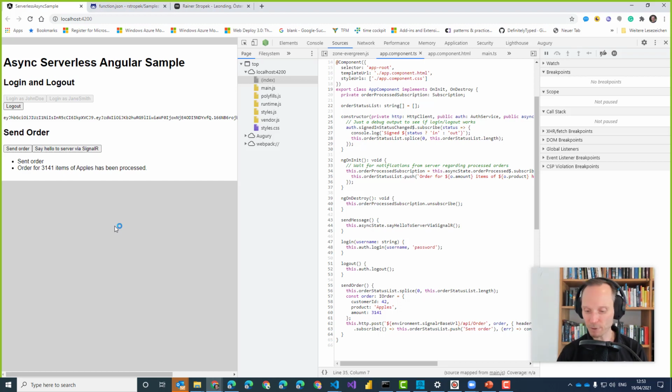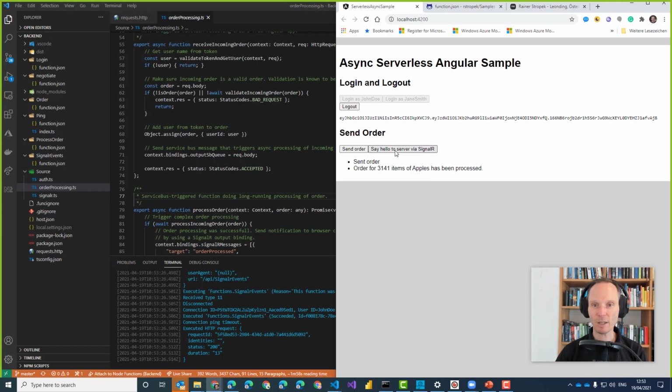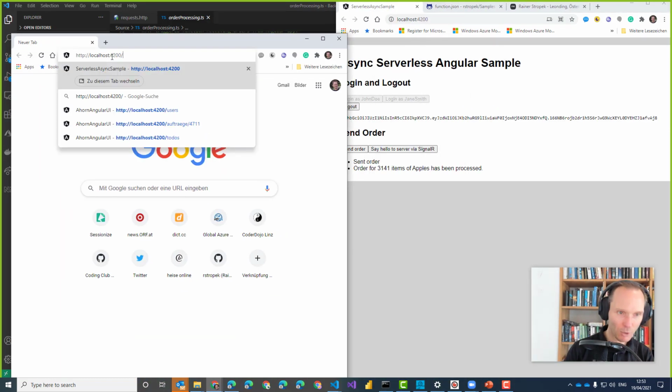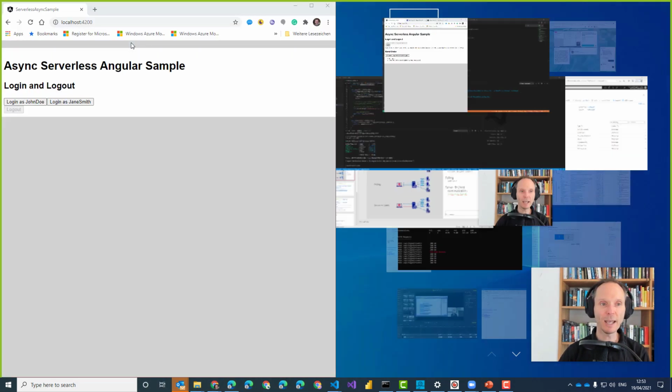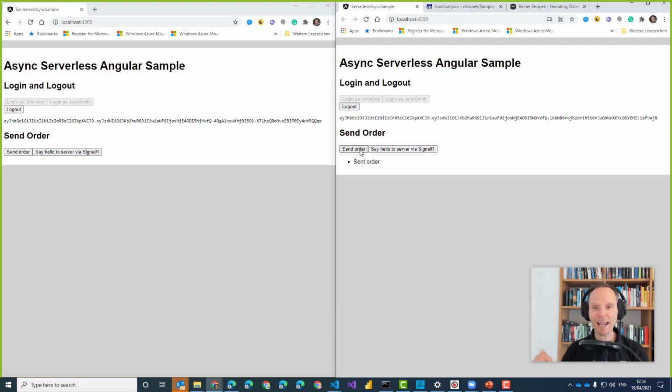Let me show the whole process again, but this time with a little bit less disturbance by the debugger. So here I will just open up a second browser window. Now I'm going to go to localhost 4200 and again log in as John Doe. So now we have, imagine, two devices. One could be your tablet, one could be your desktop computer. And now John Doe again sends an order. Send order, HTTP, message broker, and here we have the processing.